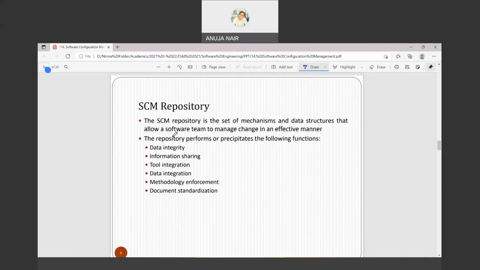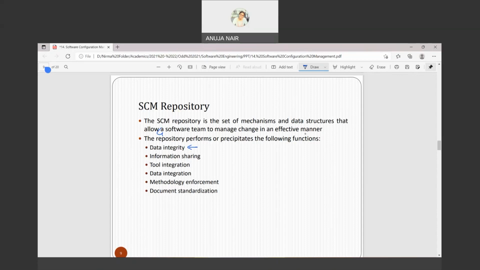So the repository performs the following functions. What all functions are done by the repository? So data integrity is checked. I think that you know what is the meaning of integrity. Is there anything where the conditions are not checked?